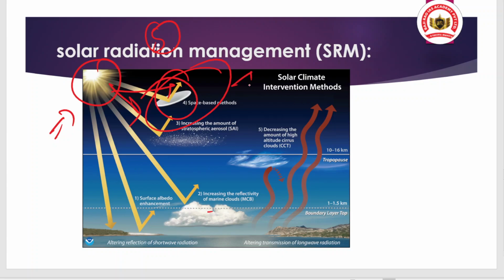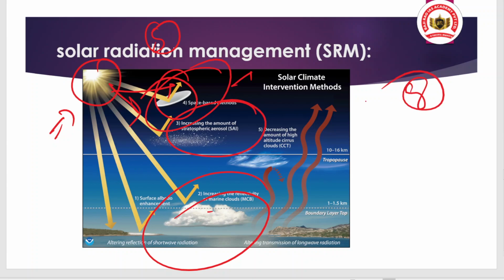And there are many more technologies, like increasing the amount of stratospheric aerosol, because aerosols are solid particles that are very, very fine, but they are capable of reflecting the solar radiation, along with increasing the cloud, because clouds do reflect the incoming solar radiation. So these are all the techniques coming under solar radiation management, and it is also known as geoengineering. Okay, so you should understand all of these, and these are all at an experimental stage.